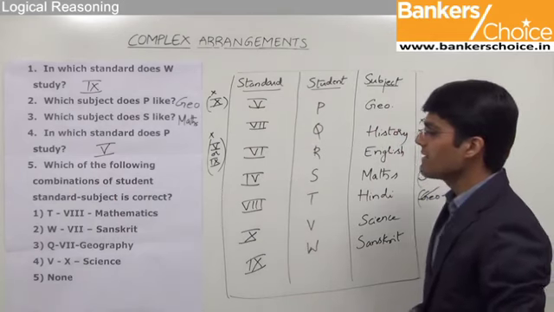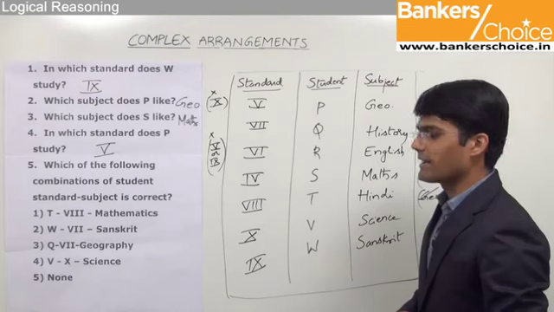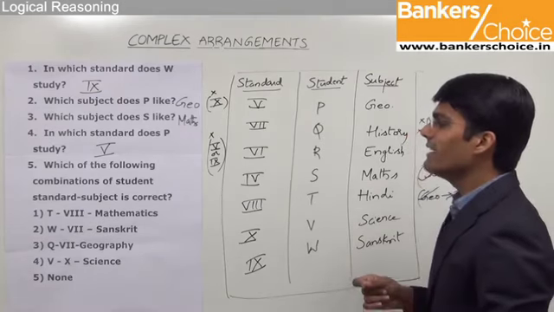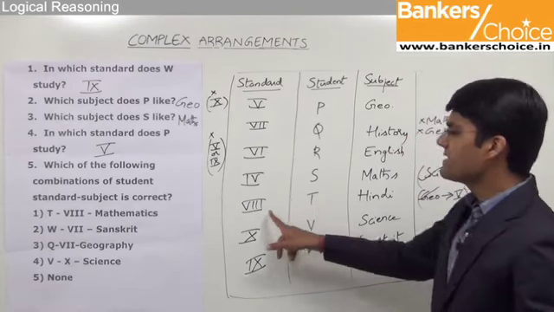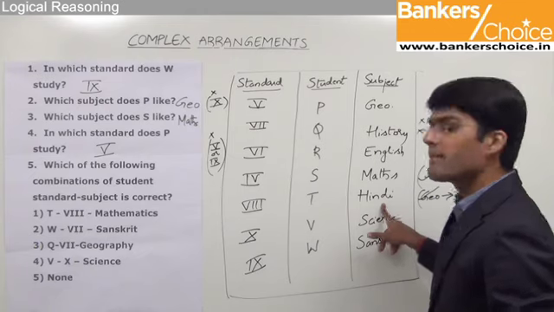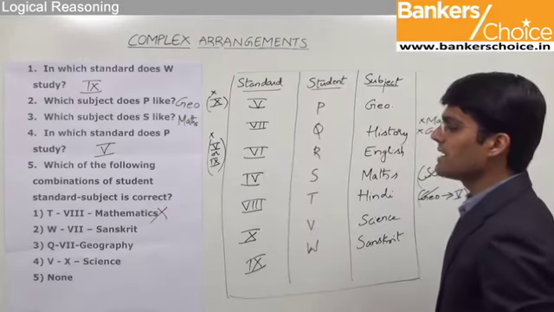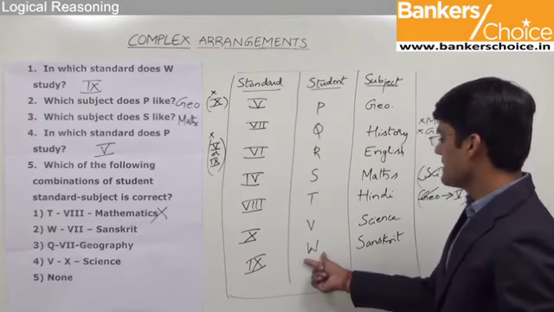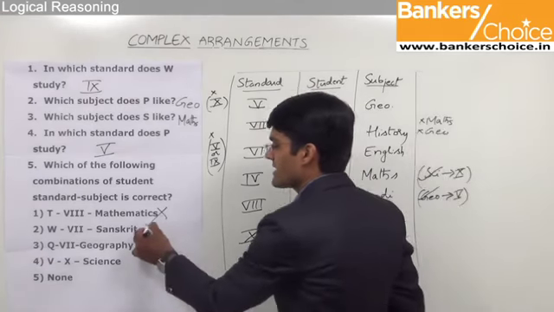And the last question here is, which of the following combinations of student, standard, subject is correct? So let us verify it from the given options. The first option is T in 8th standard with favorite subject mathematics. We can see that T studies in 8th standard but his favorite subject is Hindi. So first option is ruled out. The second option is W in 7th standard and his favorite subject should be Sanskrit. We can see that W studies in 9th standard. So even second option gets cancelled.